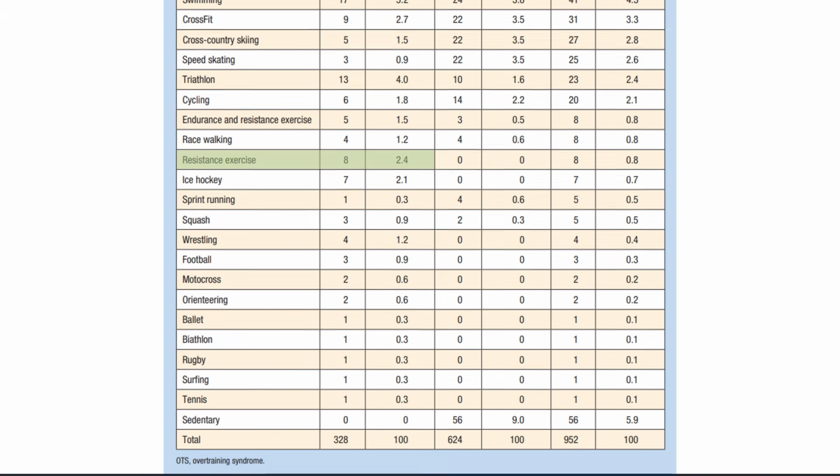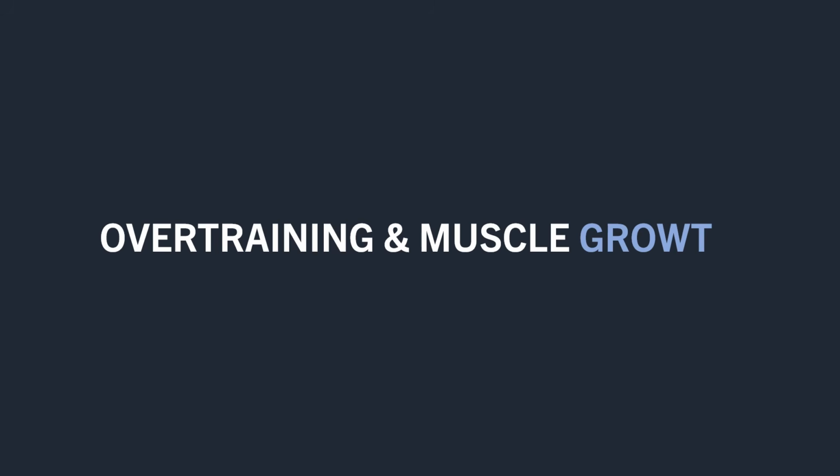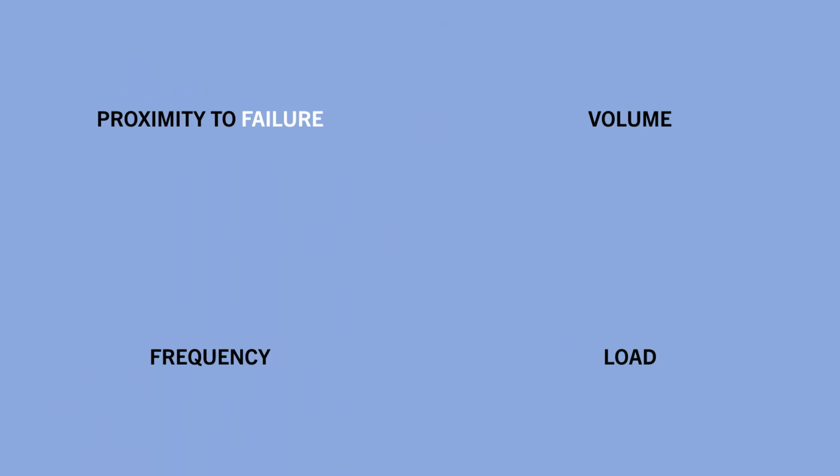So far, we have been discussing the prevalence of overtraining in athletes. However, what we really want to know is if overtraining can affect muscle growth. Is it possible to train so much that muscle growth is inhibited or even results in muscle loss? Let's look at a few different variables to see whether excessive training can cause a reduction in muscle growth. First, let's look at proximity to failure. In other words, how close to failure we take each set.